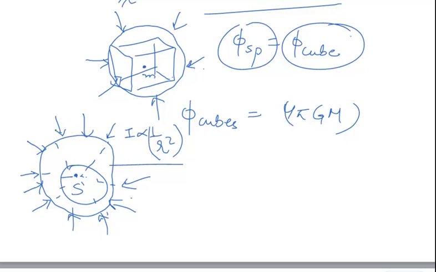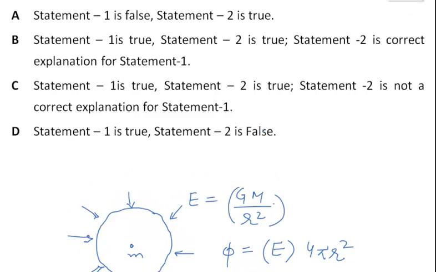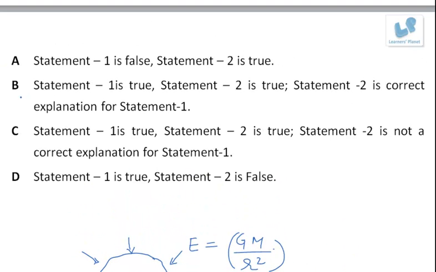The same analogy we have discussed just now in the case of gravitation, and you must be aware of the same analogy in the case of electrostatic charge. So statement 2 is also correct, and also the correct explanation of statement 1. So statement 1 and statement 2 both are true, and statement 2 is the correct explanation of statement 1 is the correct option.